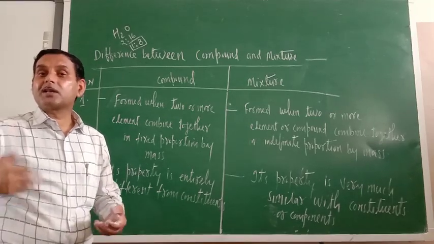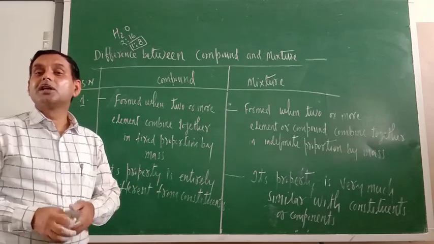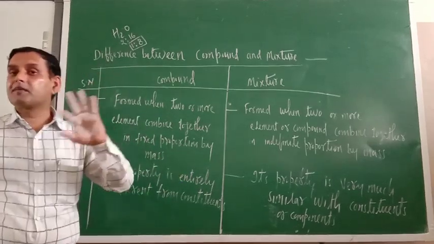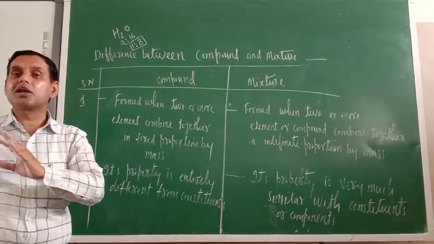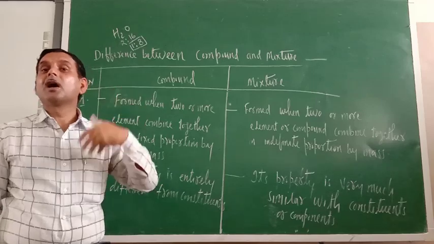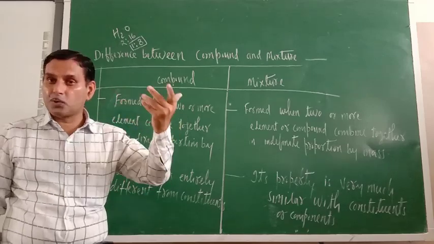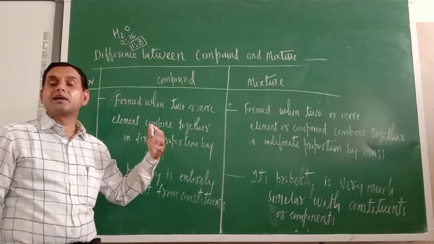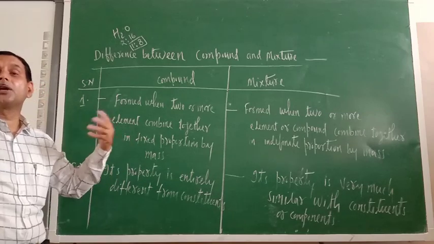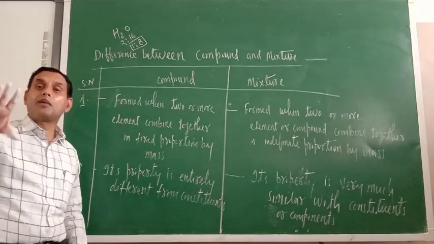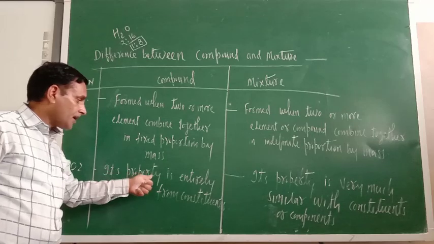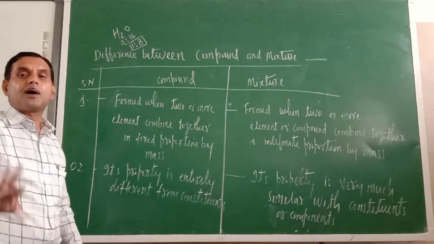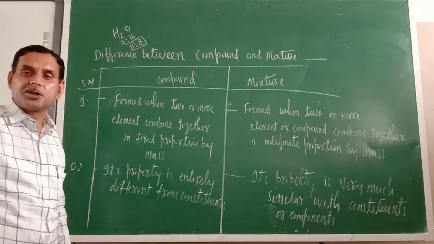So in water, where is the property of hydrogen and oxygen? Hydrogen and oxygen, of course, are present, but the property of hydrogen and oxygen is not there. Otherwise, water would have been a highly inflammable substance or a supporter of combustion. So remember, in the compound, the properties of the constituents are entirely different. Meaning the property of compound is very much different from its constituent particles.